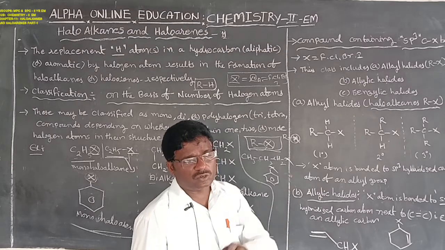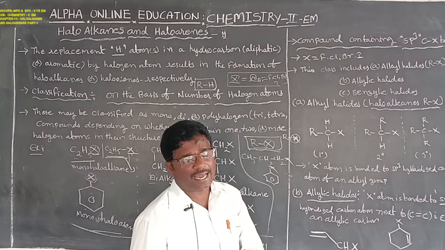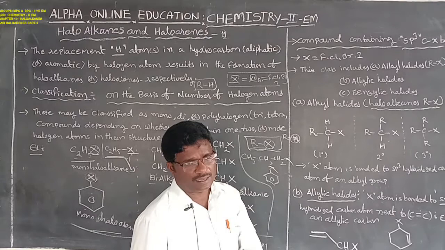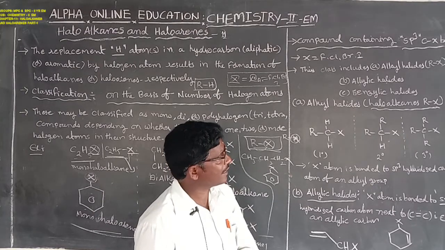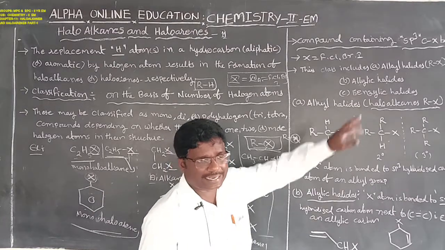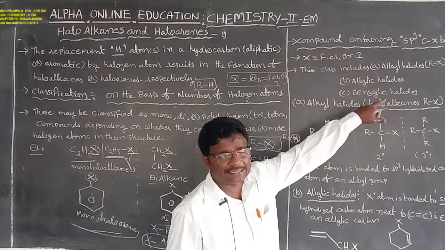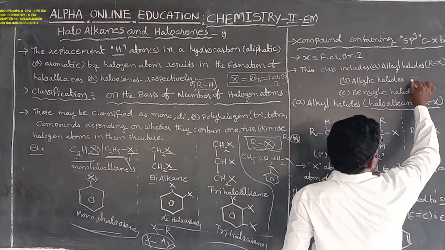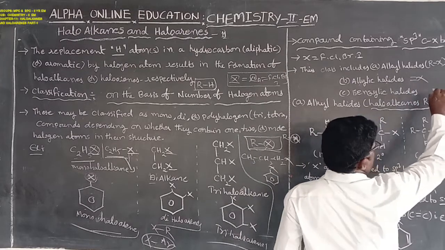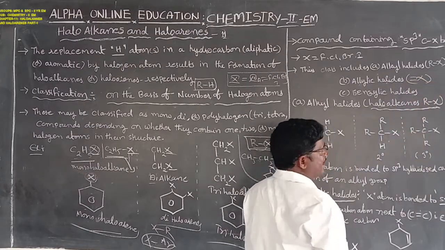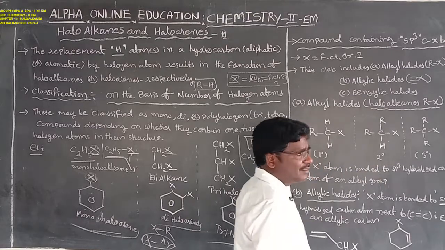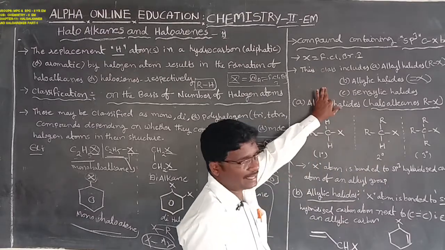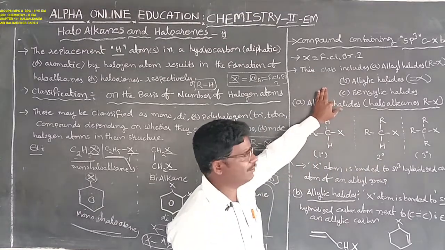This can be included as haloalkanes or alkyl halides. The second one is the allylic halides, that is also known as a double bond next to X. Next one, benzylic halides, that is also a compound containing different hybridization of C-X bond.